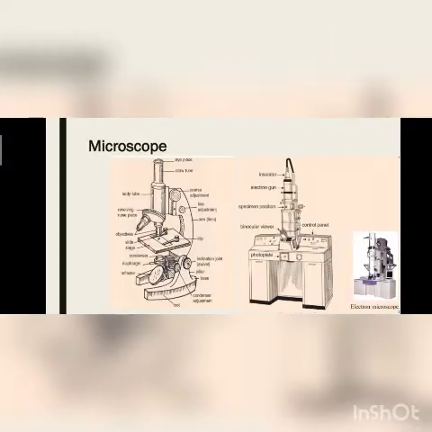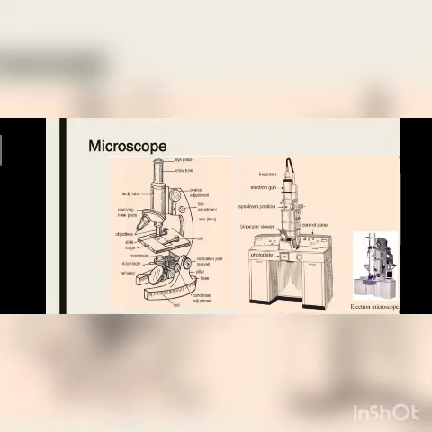We have seen about the microscope. There are two types of microscopes. First is the compound and second one is the electron microscope. To view just a cell, we need a compound microscope, but to observe a particular structure of the cell, what is happening inside the cell, we have seen the electron microscope.